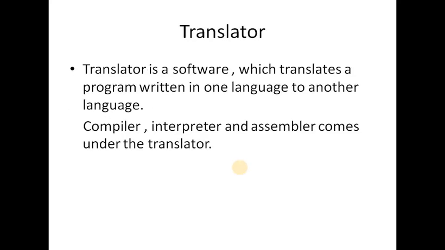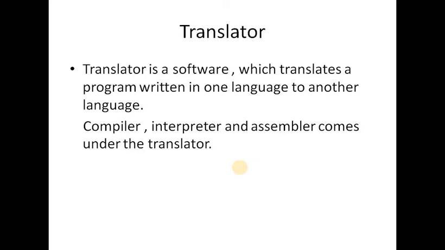So next heading is about translator. What is a translator? A translator is a program, a language processor, that converts a computer program from one language to another language. It takes a program written in source code and converts it into machine code.